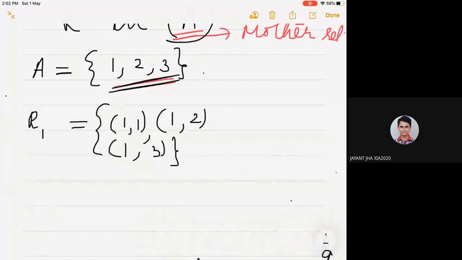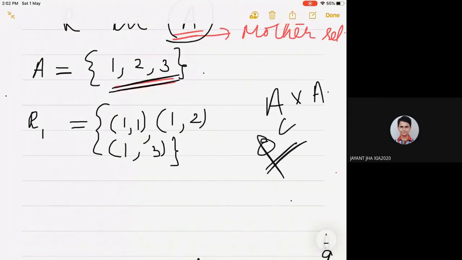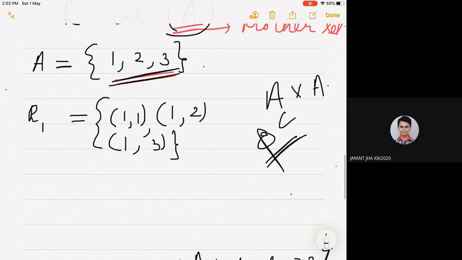So we are considering A cross A. Any subset of this we call a relation. This is what is called the null set. Null set is also a relation. It's a trivial case. That is why the number 2 to the power 9 is coming.